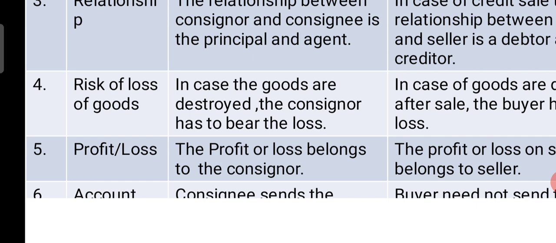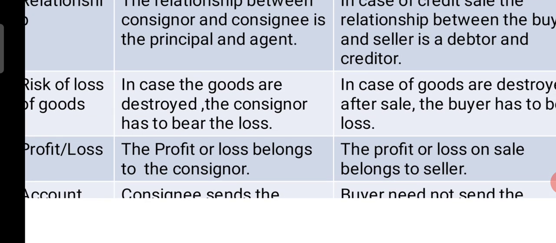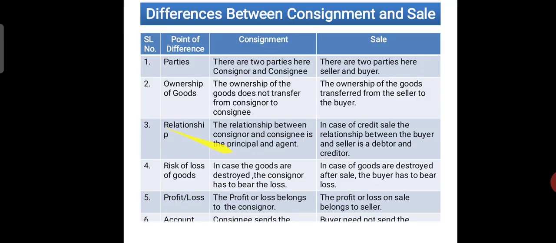Account sale is a statement which is prepared by the consignee and sent to the consignor periodically, maybe monthly or quarterly or half yearly or annually. That depends upon the agreement between consignor and consignee. And in case of sale, the buyer cannot prepare any such statement and send it to the seller. So these are the major differences between consignment and sale.